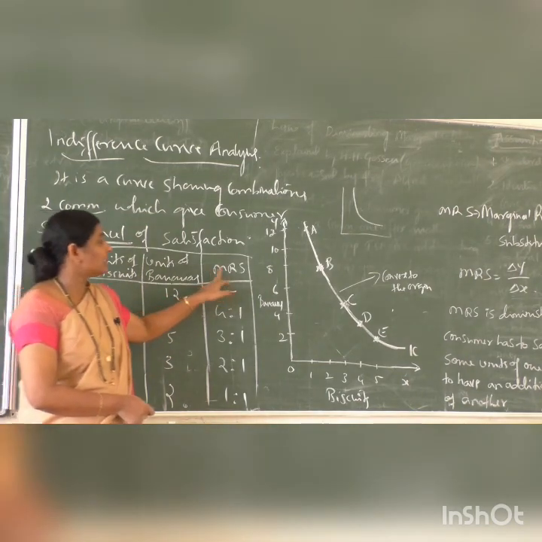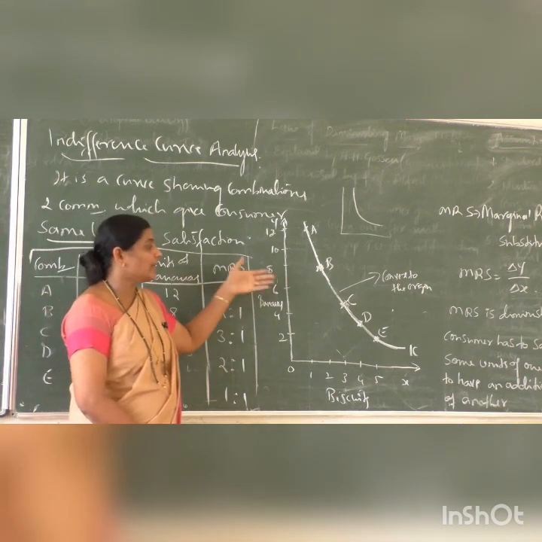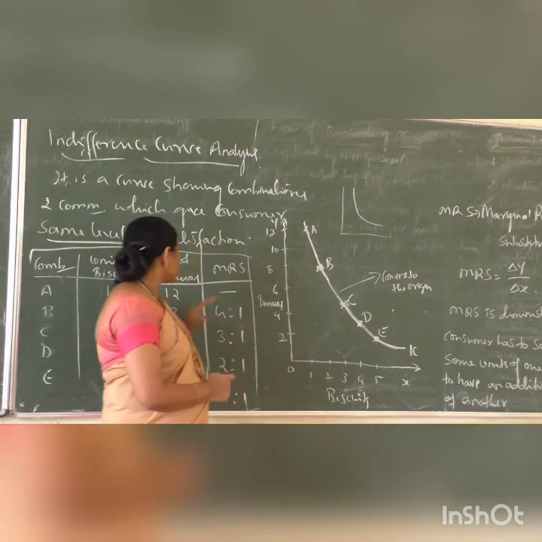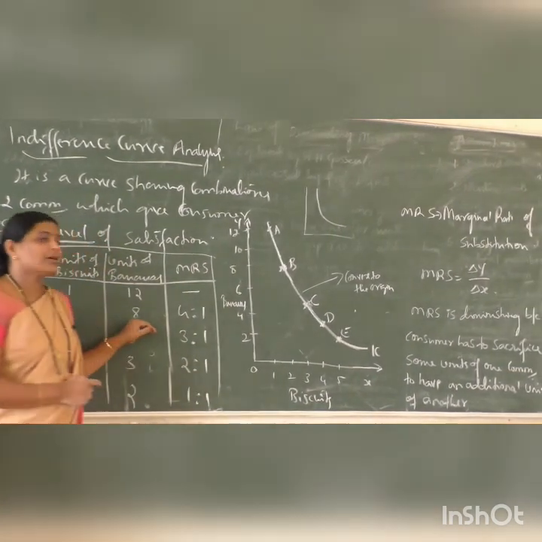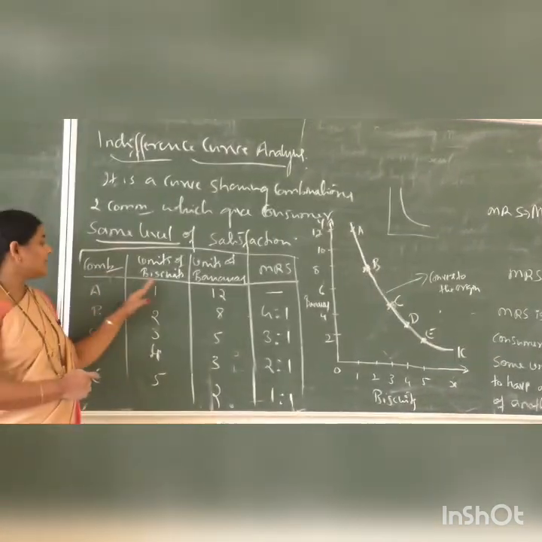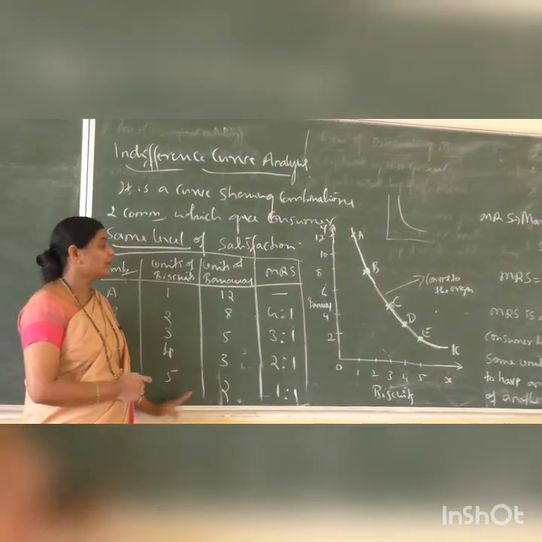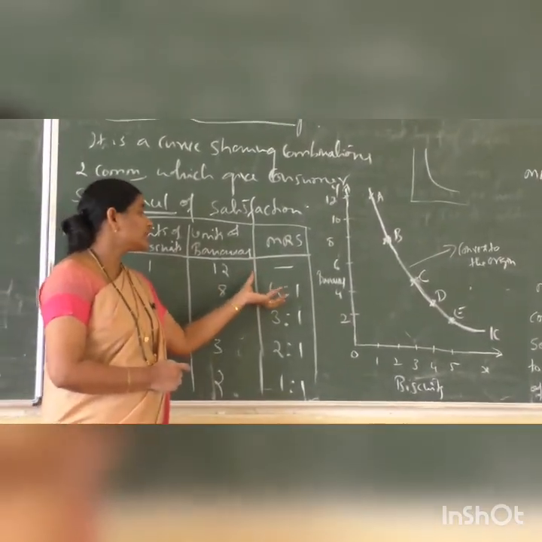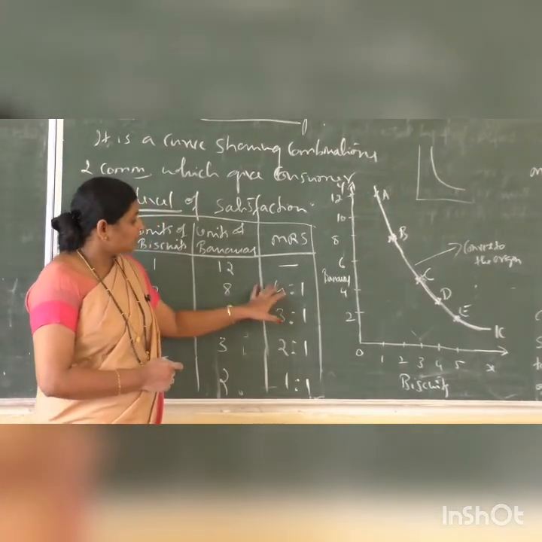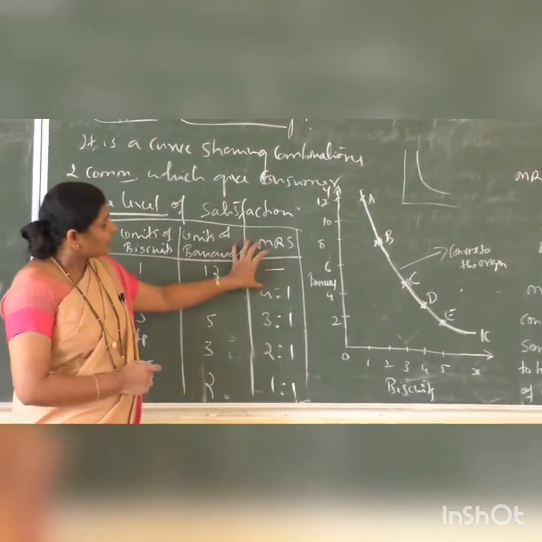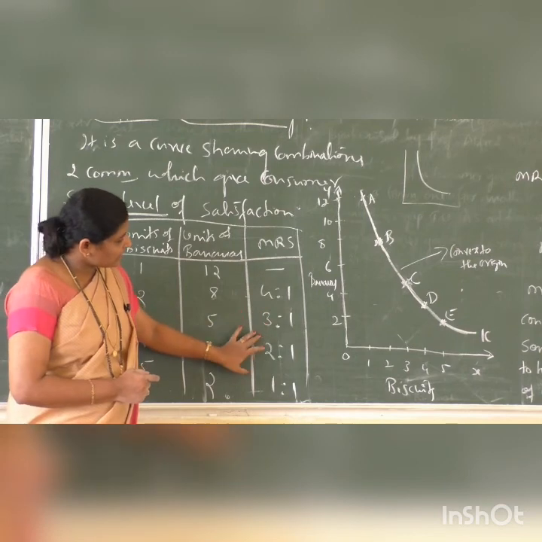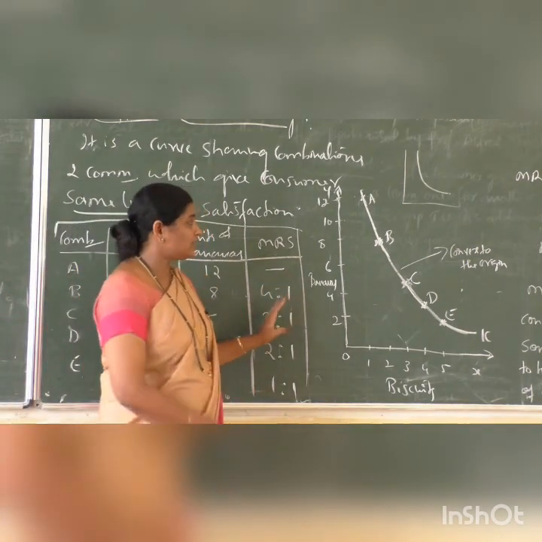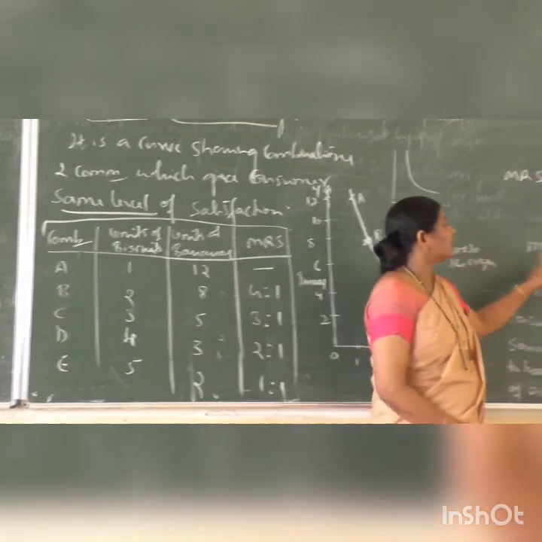MRS here means marginal rate of substitution, and it is always diminishing because consumer has to sacrifice some units of one commodity to have an additional unit of another commodity. That is why initially he has to sacrifice more units of one commodity. Later on it is diminishing. See here, this one is in diminishing rate. MRS is always diminishing.